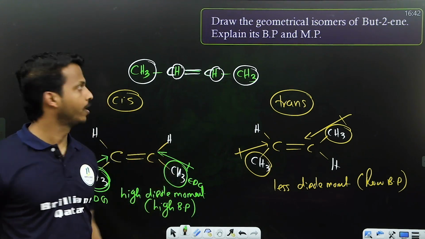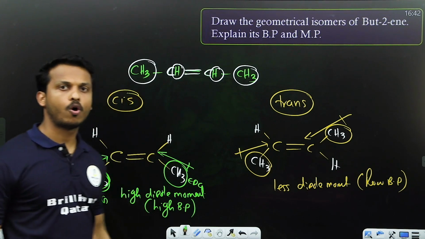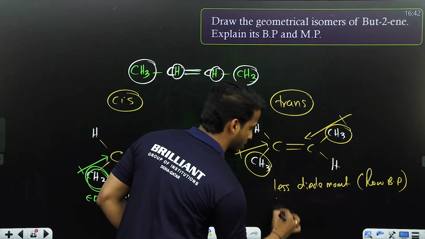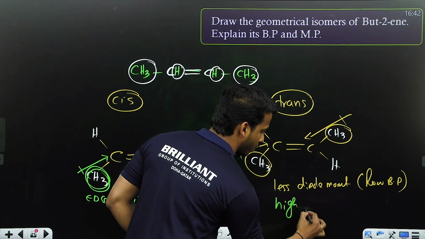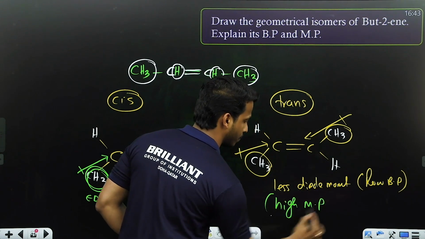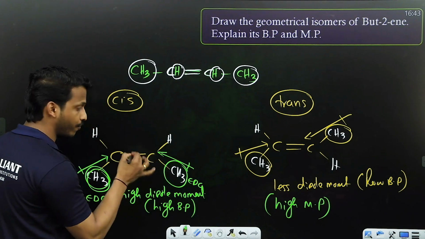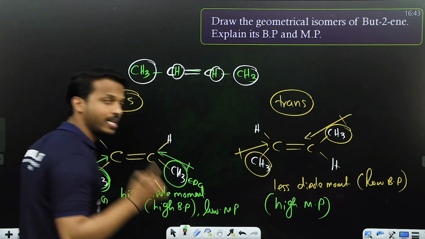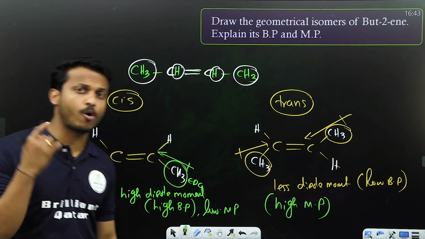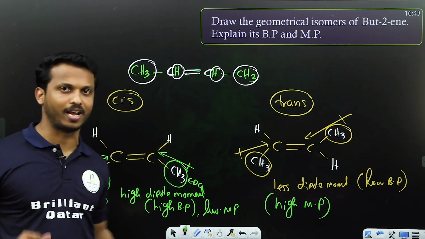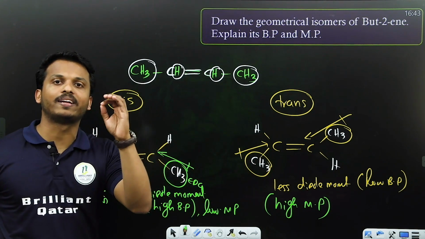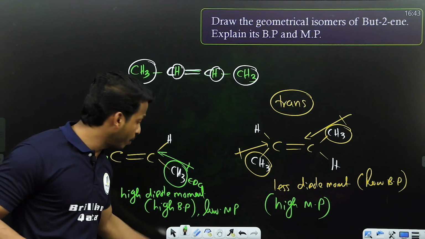Boiling point is clear. What about melting point? Opposite. Melting point is high for trans. In the case of the cis isomer, low melting point. What is the reason for boiling point? Especially dipole moment, polarity and all. But what is the reason for melting point? Symmetry. What do you mean by symmetry?